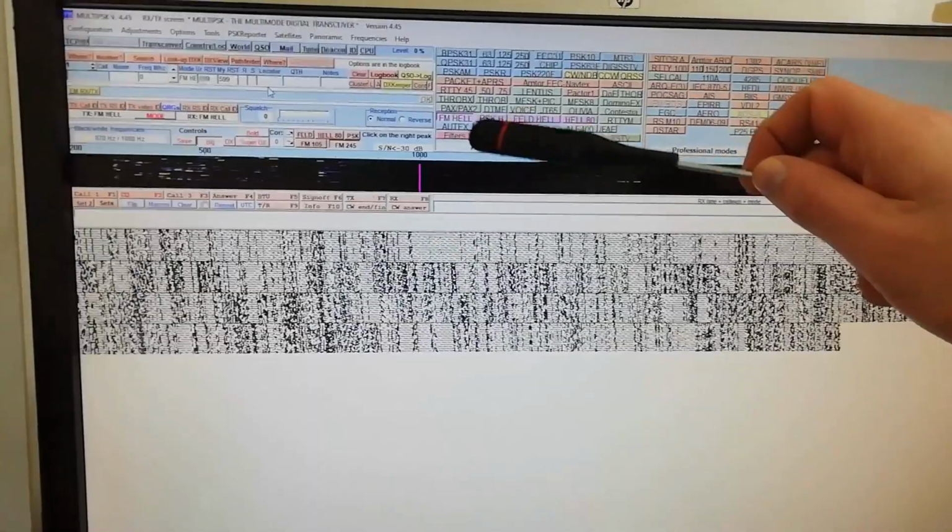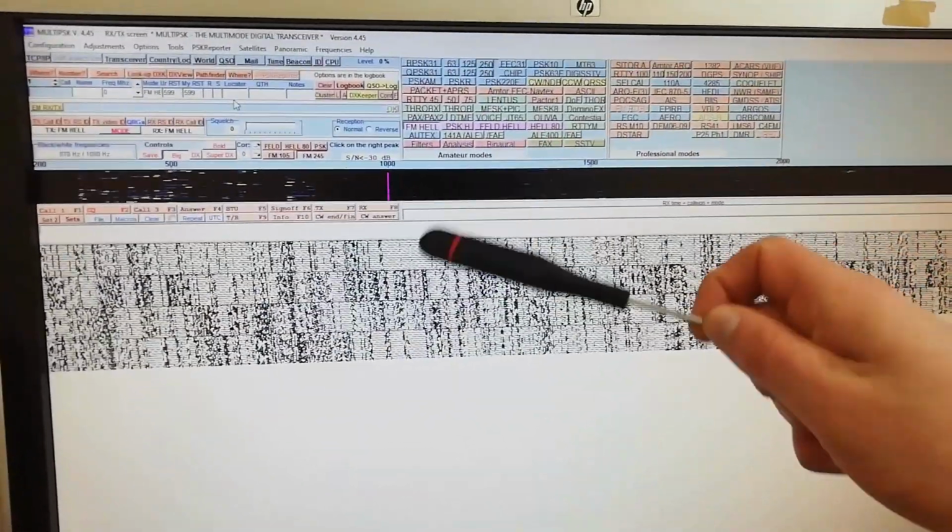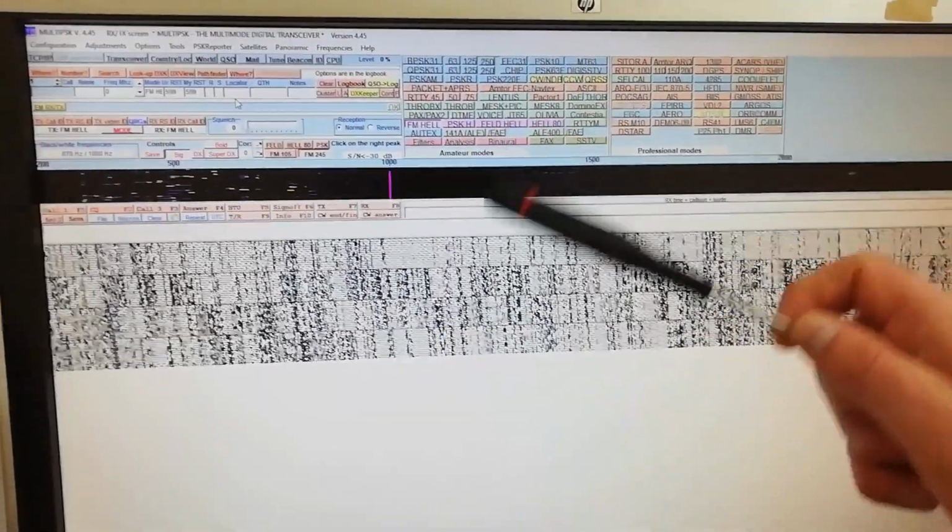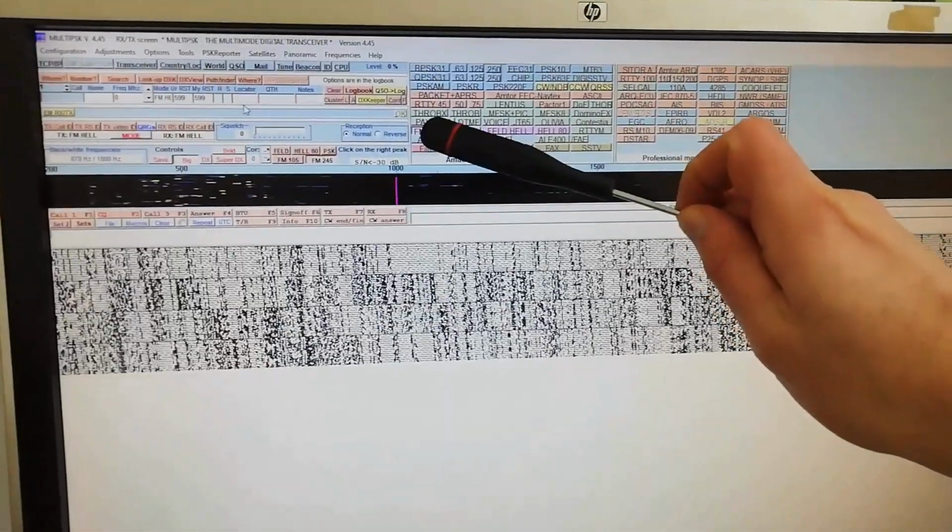So the mode of operation we are going to choose, for a start, is FM Hell. Okay, so this is MultiPSK software. You can grab it from the internet. It's absolutely one of the best radio amateur software out there. So FM Hell is the first mode of operation, and I'm just going to send a stream of A's because it is very easy to detect errors on the receiving part, right? So let's do that because I want you to see how that looks.